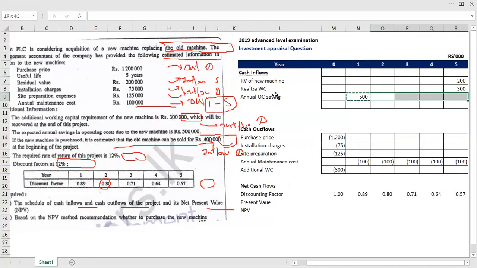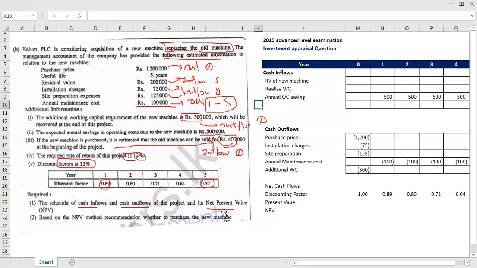This will be a cash inflow. Then the last item, the residual value or the sales price of the old machine. I told you that the sale price of the old machine will be a cash inflow of year 0.